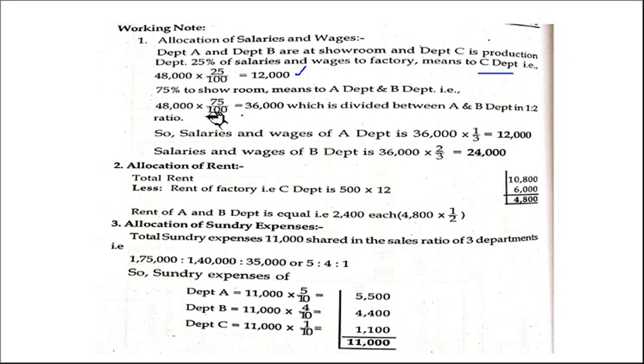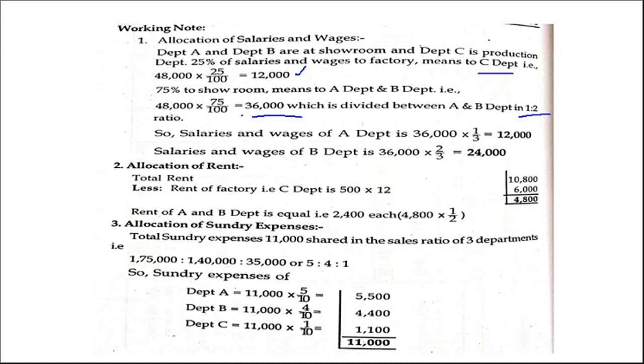So 48,000 into 75% is 36,000. It should be divided between A and B. They have given 1:2 ratio. So 36,000 into 1/3 is 12,000 for A and 24,000 for B, which is 2/3. Correct?